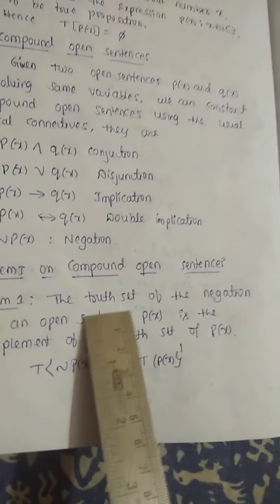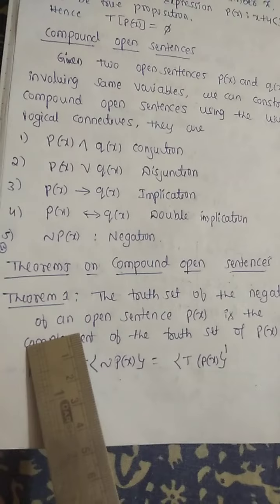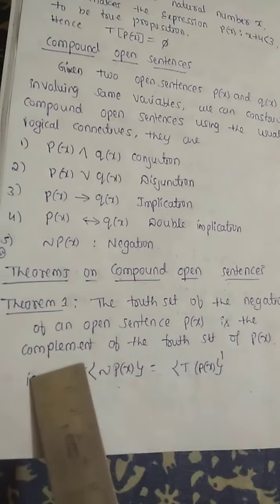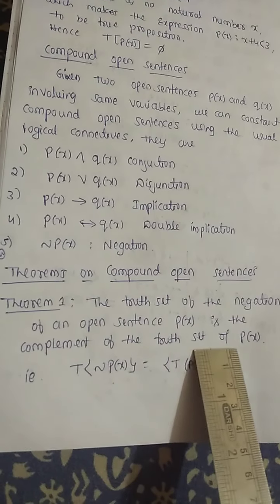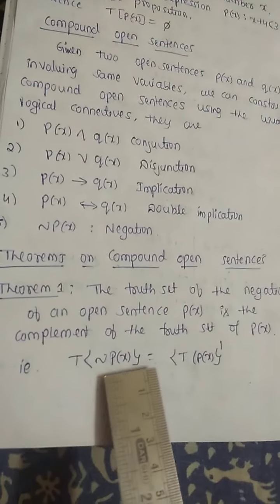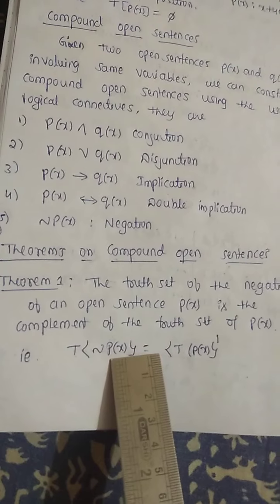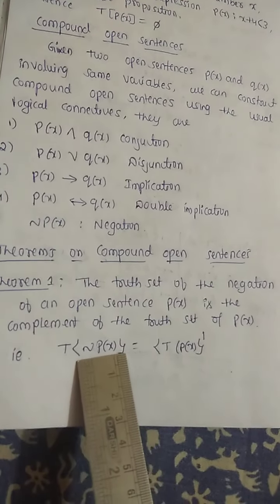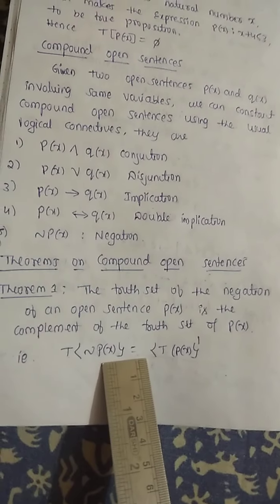Theorem 1. The truth set of the negation of an open sentence P of x is the complement of the truth set of P of x. See here, P of x is the open sentence. Negation of P of x is the negation of the open sentence.